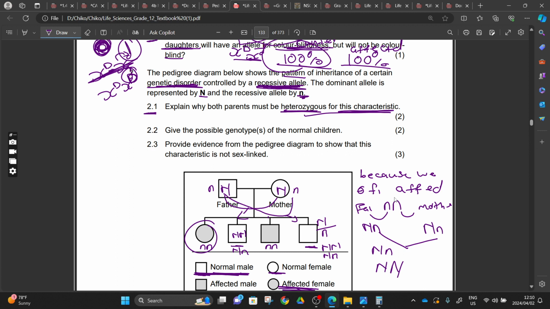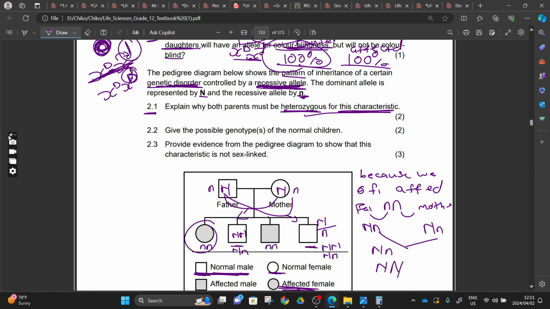By decoding the pedigree that we were given, to see that we have a son there, and that son is affected. Since this disease is caused by a recessive allele, it means our affected son has to have two small n. He got one small n from the mother and one small n from the father. Since both parents are not affected but can both give small n, it means that they are heterozygous.